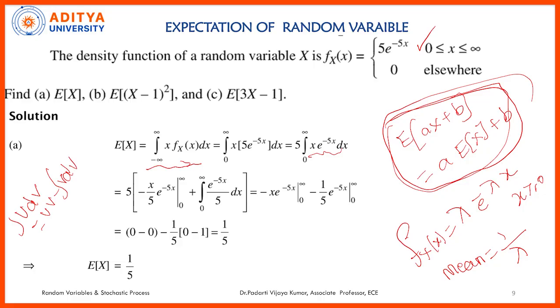Here u is x, dv is e power minus 5x, v will be e power minus 5x by 5. So applying the uv rule and solving, what we got is 1 by 5. So lambda, if you compare here, lambda is 5, the mean value is 1 by lambda, 1 by 5. Clearly this density function is nothing but the exponential density function. So our guess is correct. The exponential density function mean is 1 by lambda, so it is 1 by 5.